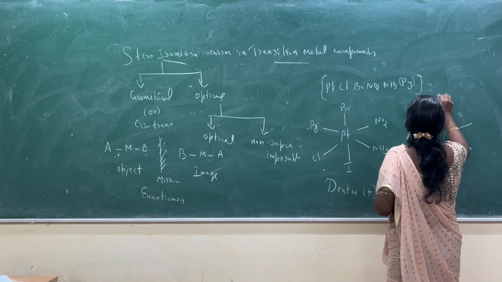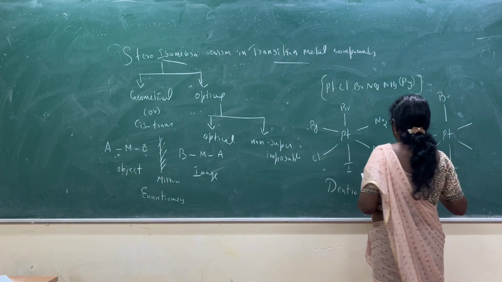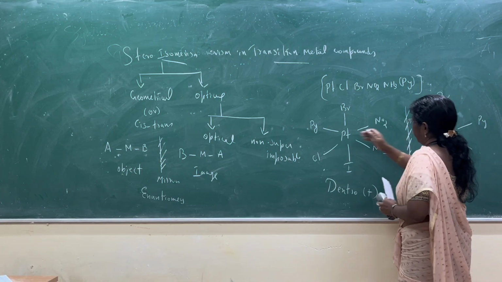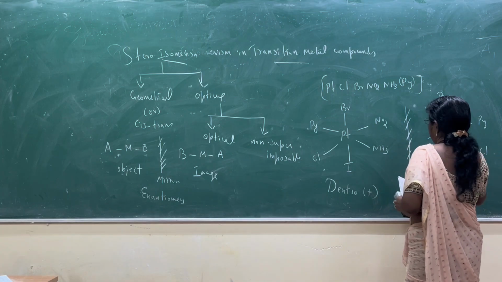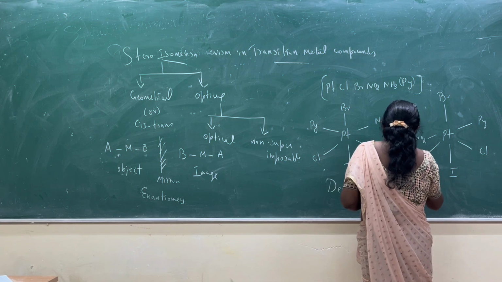Bromide, iodide, and the mirror image. So pyridine and chloride are coming this side, pyridine and chloride are coming this side, and NO2 and ammonia are coming this side.